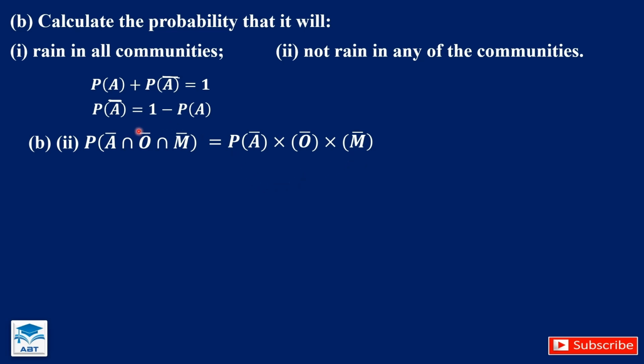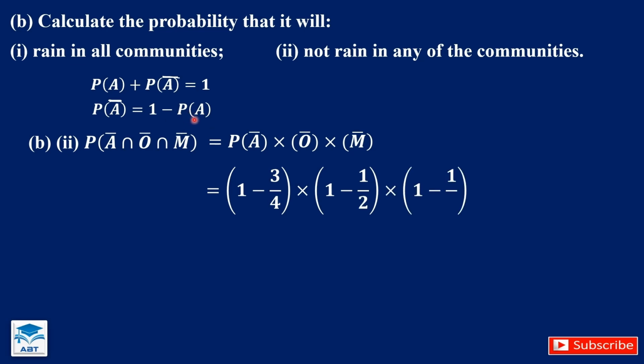And probability that it will not rain in Atakrom, we will just subtract the probability that it will rain in Atakrom from 1. For the probability that it will not rain in Obokrom, we have 1 minus probability that it will rain in Obokrom, which we know to be half, times probability that it will not rain in Maakrom. We just follow the formula 1 minus probability that the event will occur.